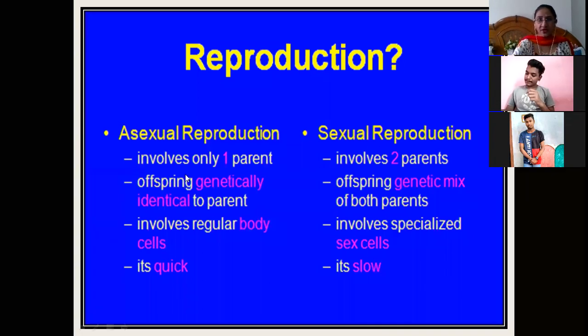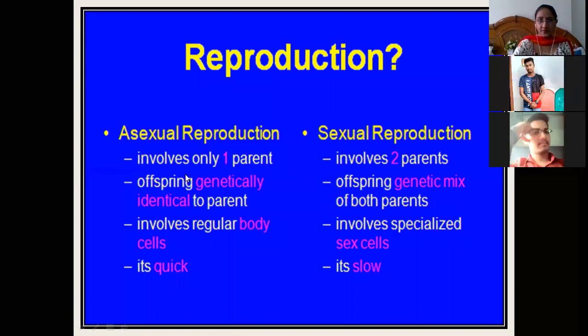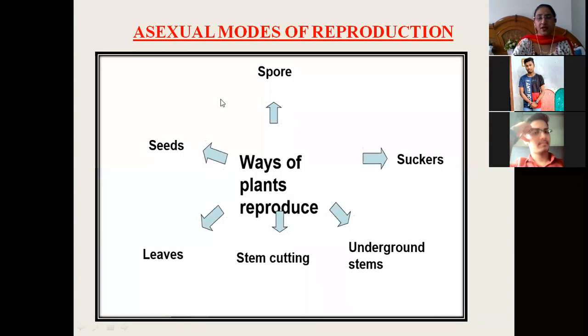In asexual reproduction, again, it involves regular body cells. So regular body cells are involved in asexual reproduction, whereas in sexual reproduction, specialized sex cells are involved. This is a very important point. And asexual reproduction is very quick, whereas sexual reproduction takes time.